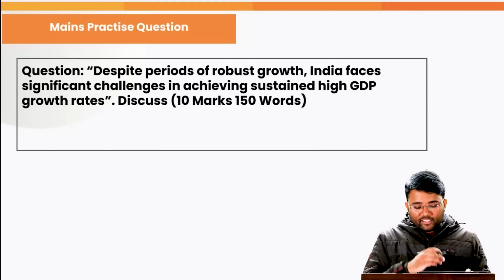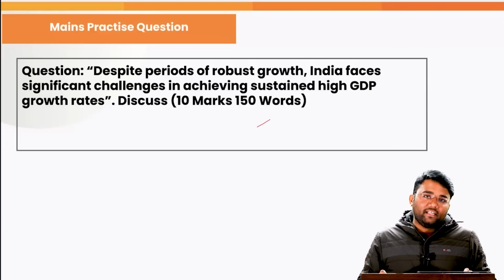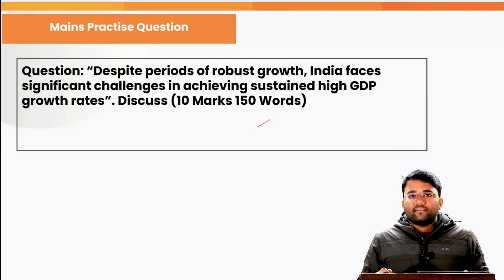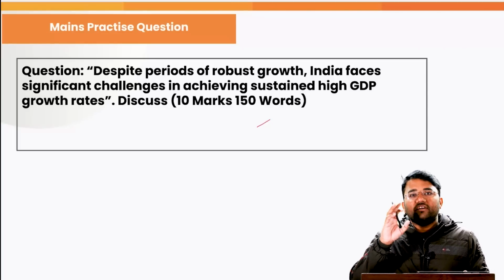Now, a mains practice question from this particular topic is this, that you people can write. Another thing: if there is someone who still couldn't understand the incremental capital output ratio, let's try to take a very basic example.